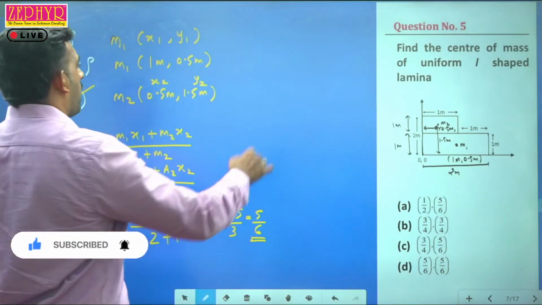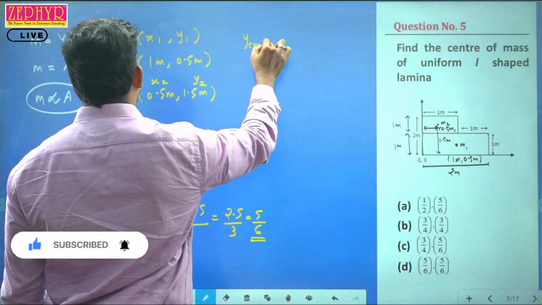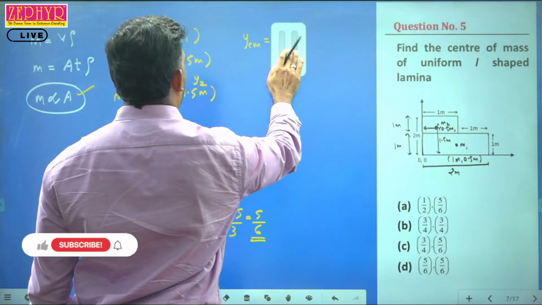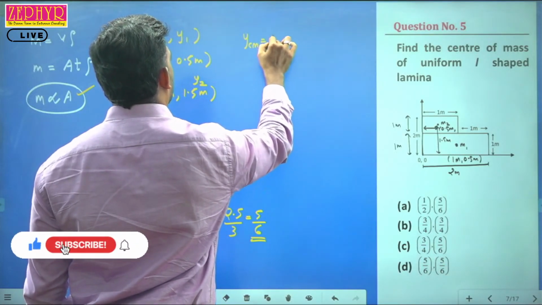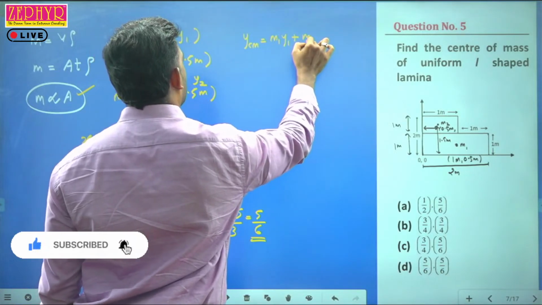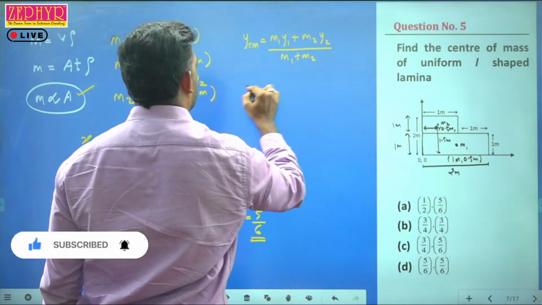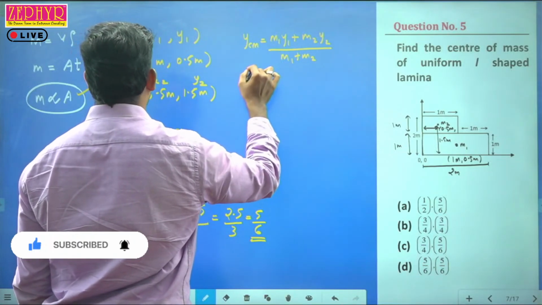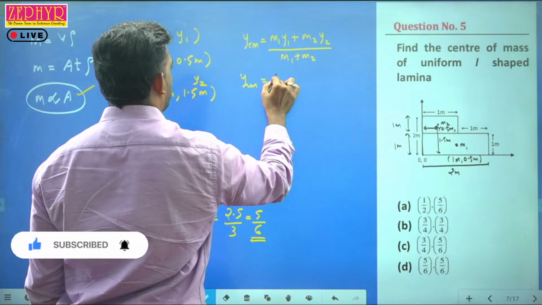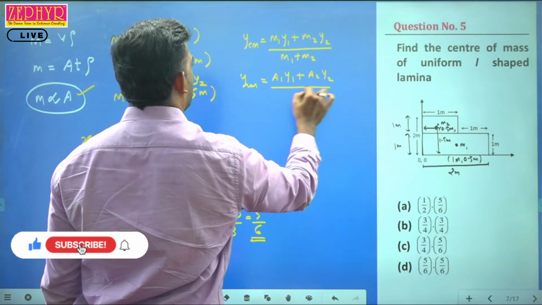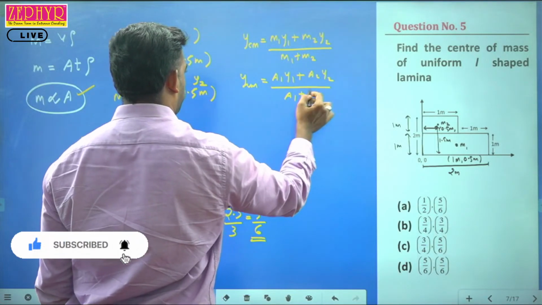Now ycm is equal to m1 y1 plus m2 y2 divided by m1 plus m2. ycm is equal to a1 y1 plus a2 y2 divided by a1 plus a2.